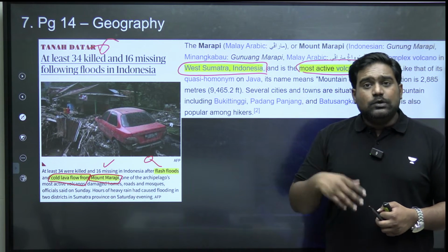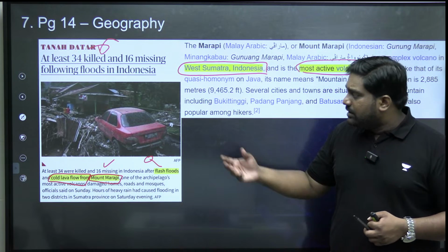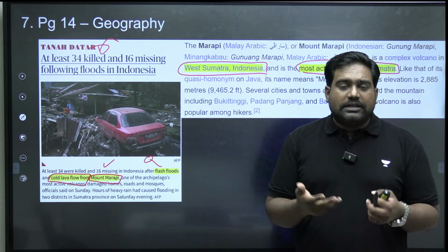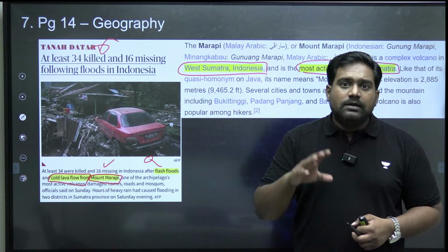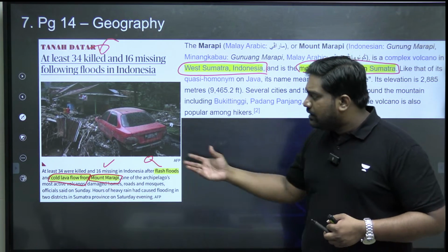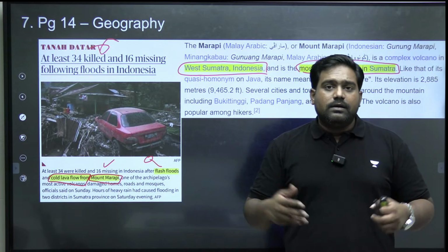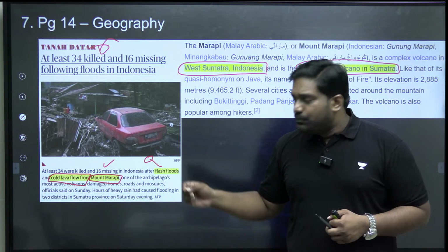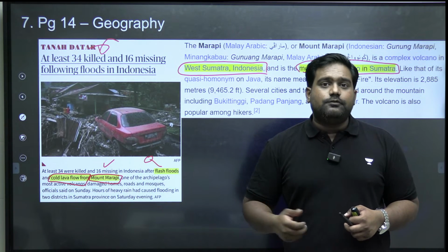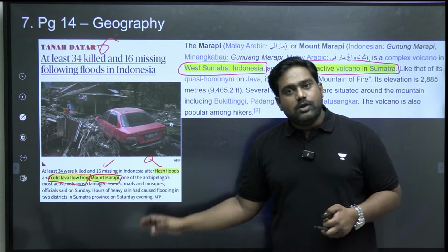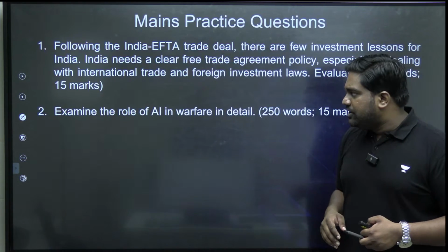It could lead to mudslides and landslides, and the gases which are emitted could increase the particulate matter aerosol concentration, causing rainfall, and it could bring flash floods that could lead to these secondary related disasters. So people of Sumatra are suffering from the impact of these regular eruptions, and so you should know where Mount Marapi is located. It's in West Sumatra, Indonesia.